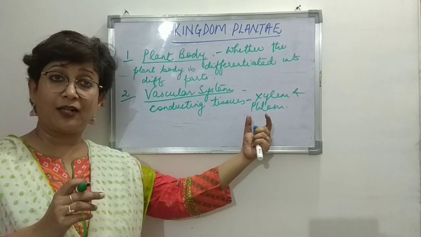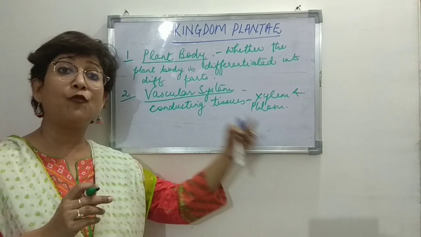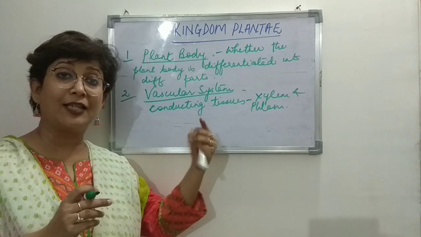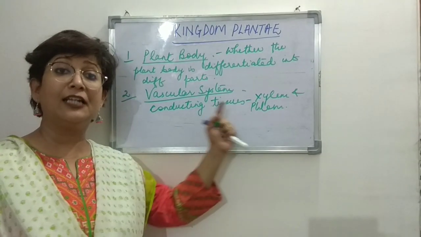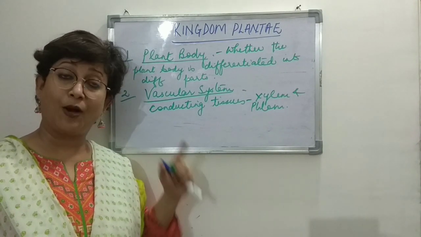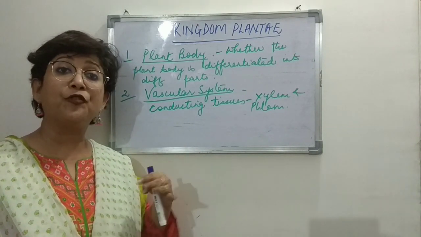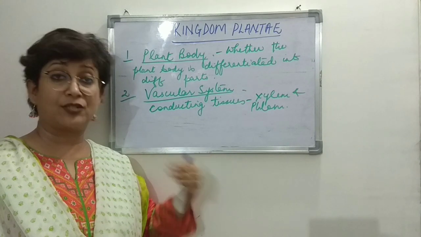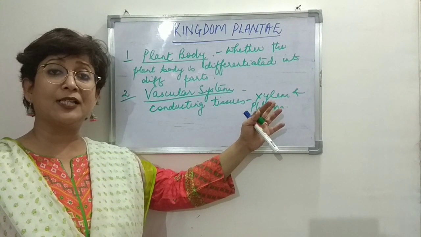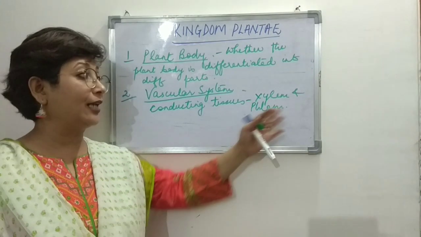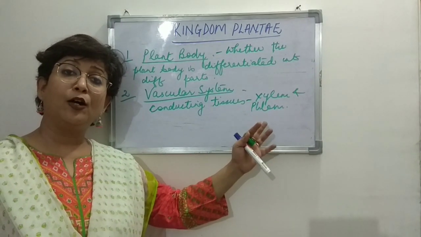Some which have the conducting tissues may not have all the four elements that make up this conducting tissue. We've studied tissues and we know that xylem and phloem are complex tissues. Complex tissues are made up of different types of cells. So there are four elements that make up xylem and four elements that make up phloem.